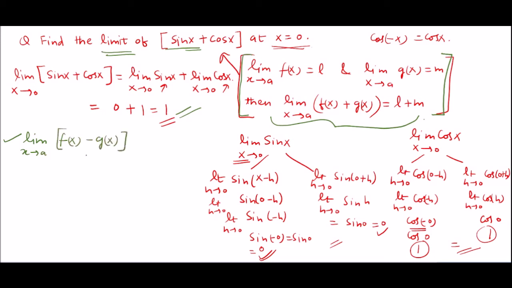In order to find its limit, we will simply find the individual limits. Now this was for addition and this is for subtraction.